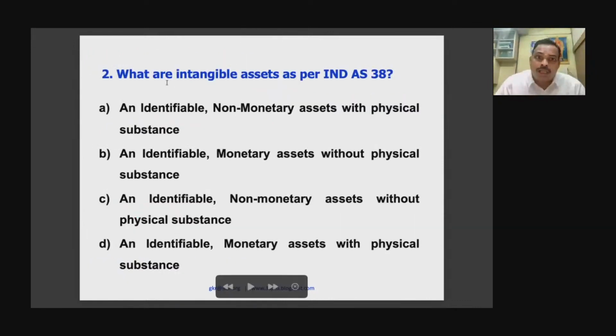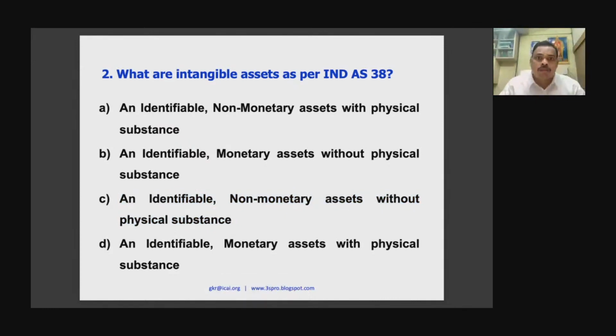So what are intangible assets as per Ind AS 38? Identifiable is there, so among A, B, C, D, which is the answer? Non-monetary correct, but with physical substance, wrong. So A is wrong. Identifiable correct, monetary wrong. Come to C: identifiable, without physical substance. So C is correct. Come to D: identifiable, monetary, gone. So D is not the answer.